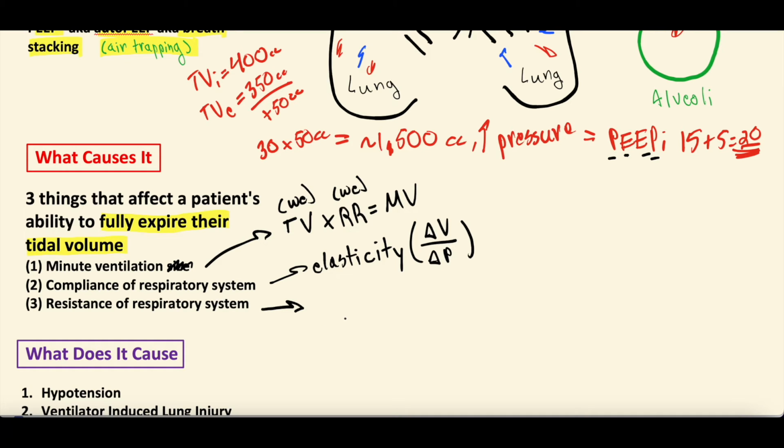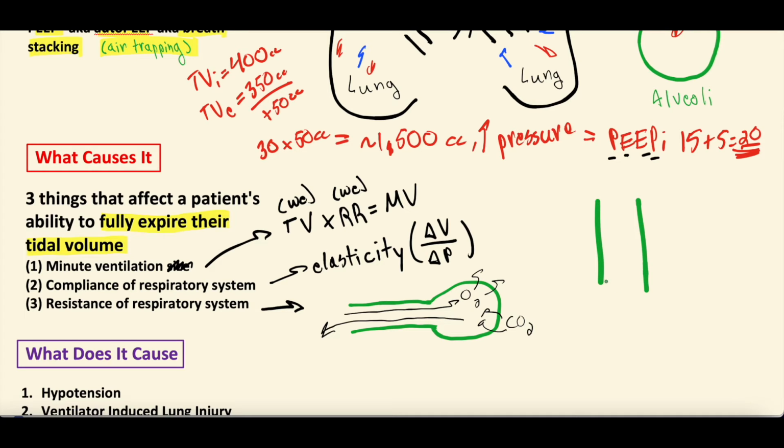The other thing, and the most common thing we probably think about with auto PEEP, is the resistance of the respiratory system. Because as we drew up here, we have these small airways, these alveoli, right? And they're a small airway, and then it ends on this kind of air sac, this balloon, and this is an alveoli. And the air we breathe in flows down these small airways into the alveoli. It's oxygen. The oxygen diffuses into the bloodstream. CO2 from the bloodstream diffuses into the alveolus, and then that breathes out into those larger and larger airways and eventually out the mouth.